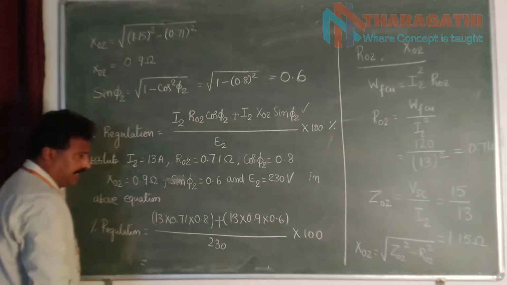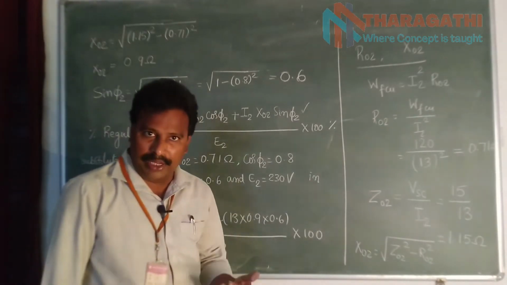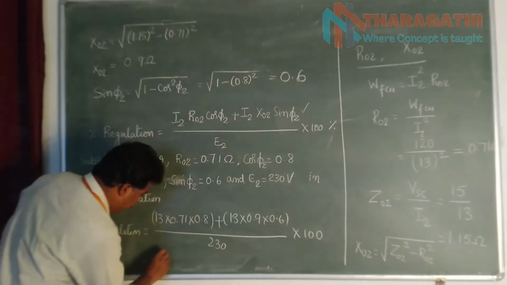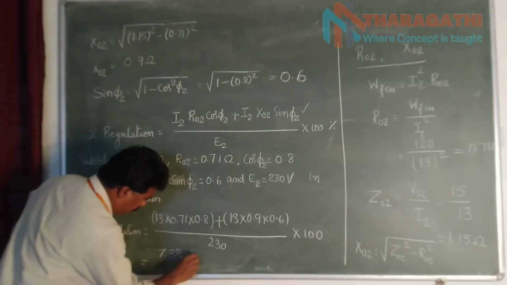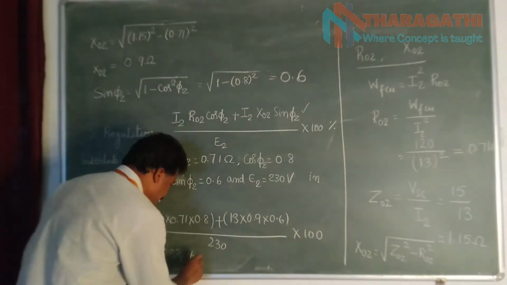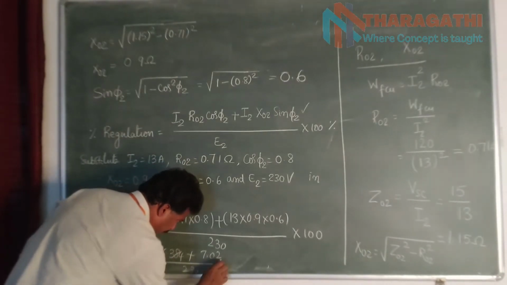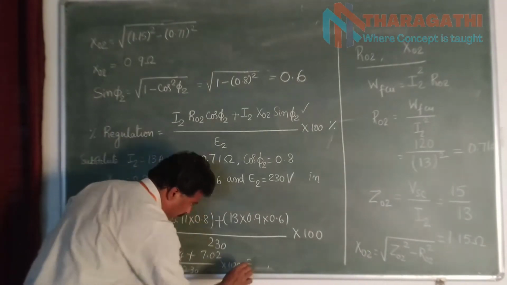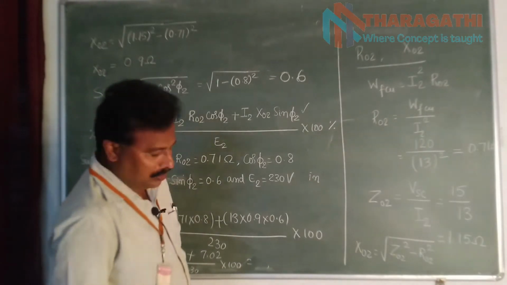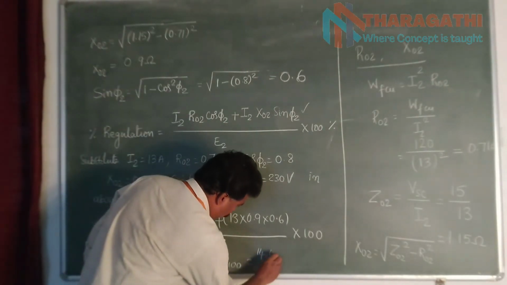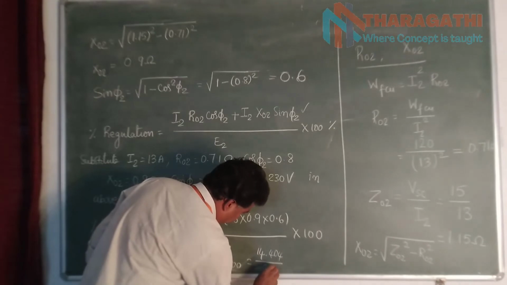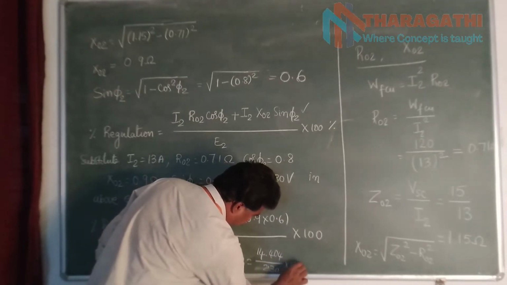You simplify this, you are going to get 7.384 plus 7.02 by 230 into 100, which is equal to 14.404 by 230 into 100.